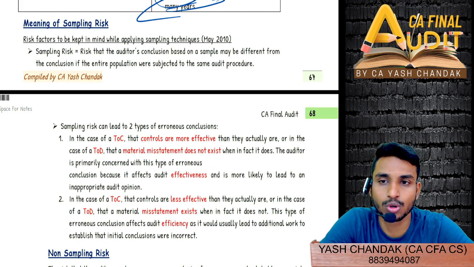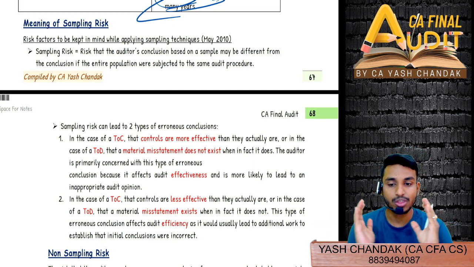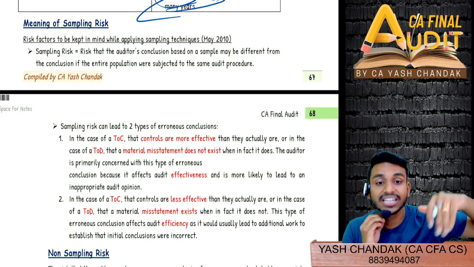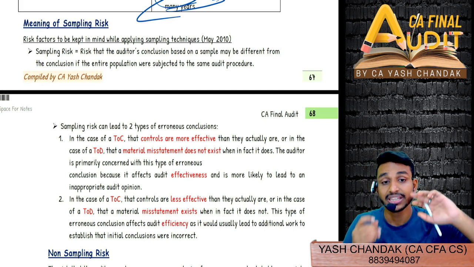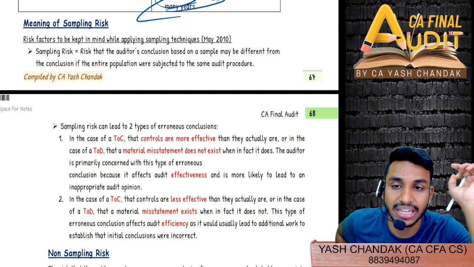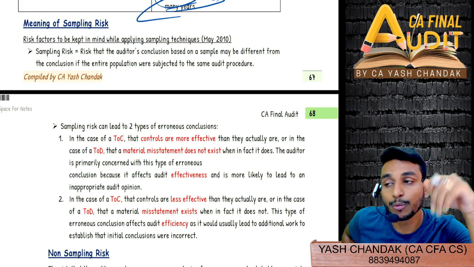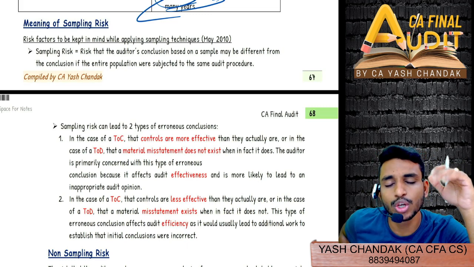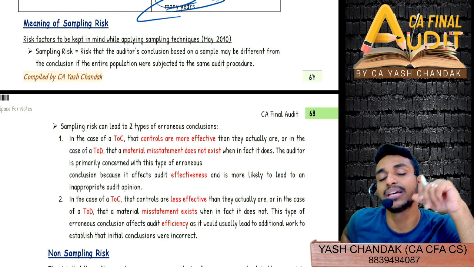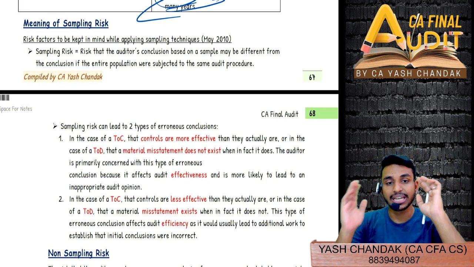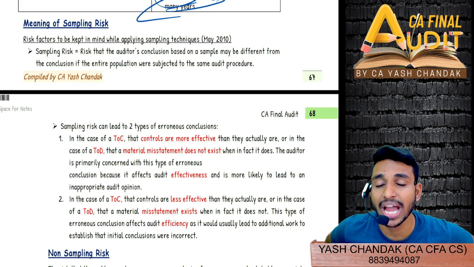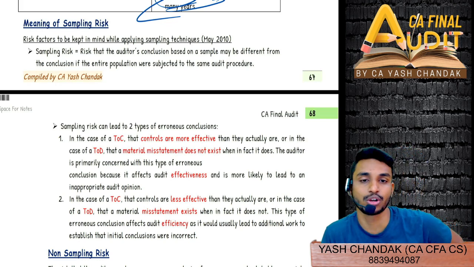Similarly, sampling risk is also a risk where you derive an opinion based on a sample. However, if you would have checked 100% of the items in the financial statements, then your opinion would be different. Had you performed the entire audit on 100% of the items, your opinion would have been different as compared to the sampling that you have done. So the opinion that I'm deriving based on sampling should be the same as the result I would have got if I had performed the audit process on 100% of the items.